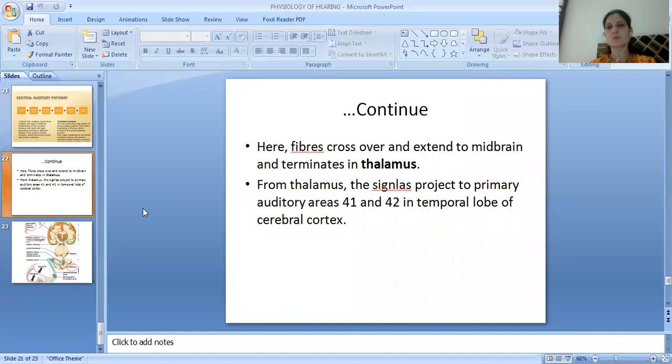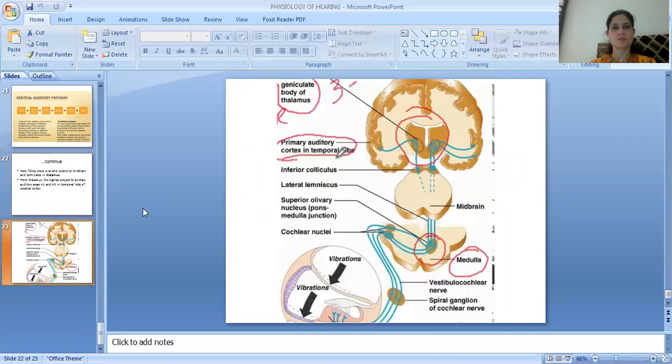Here the fibers cross over and extend to the midbrain and terminate in the thalamus. From the thalamus, the signals project to the primary auditory areas 41 and 42 in the temporal lobe of the cerebral cortex. So these are the primary auditory cortex and the temporal lobe, mentioned here with the sketch pen. So here we complete the physiology of hearing.